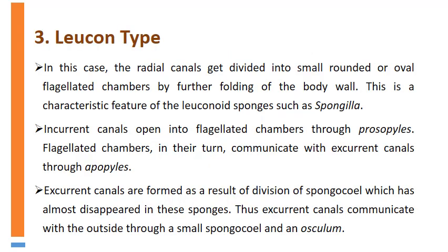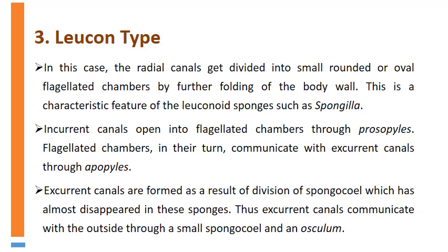The third type of canal system is the leucon type canal system. In this case, the radial canal gets divided into small rounded or oval flagellated chambers by further folding of the body wall. This is a characteristic feature of leuconoid sponges such as Spongilla.